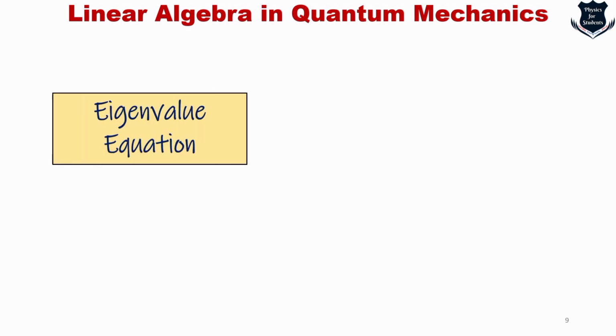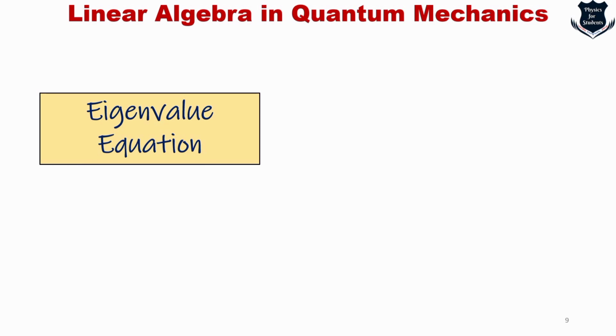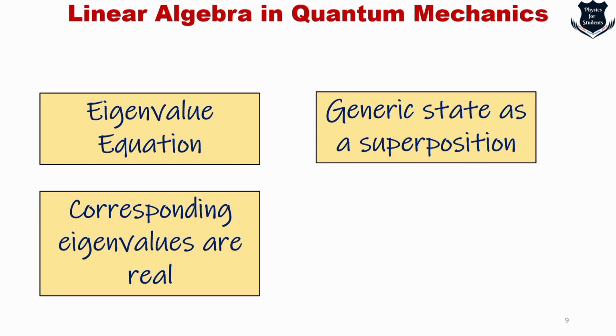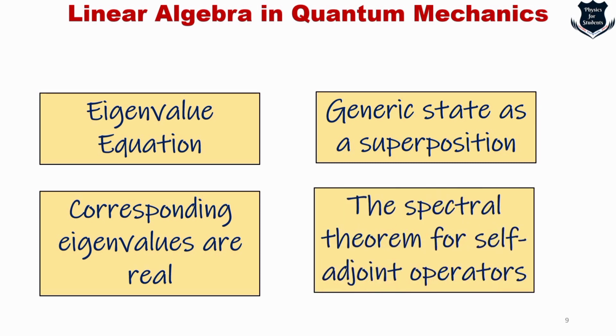When you solve, for example, an eigenvalue equation like the Schrodinger equation, you are doing linear algebra. When you expand a generic state as a superposition of eigenstates of some observable, you are doing linear algebra. When you are confident that such a set of eigenfunctions exists and that the corresponding eigenvalues are real, again you are doing linear algebra. It is because you have learned the spectral theorem for self-adjoint operators, which is essential linear algebra in infinite dimensional spaces.